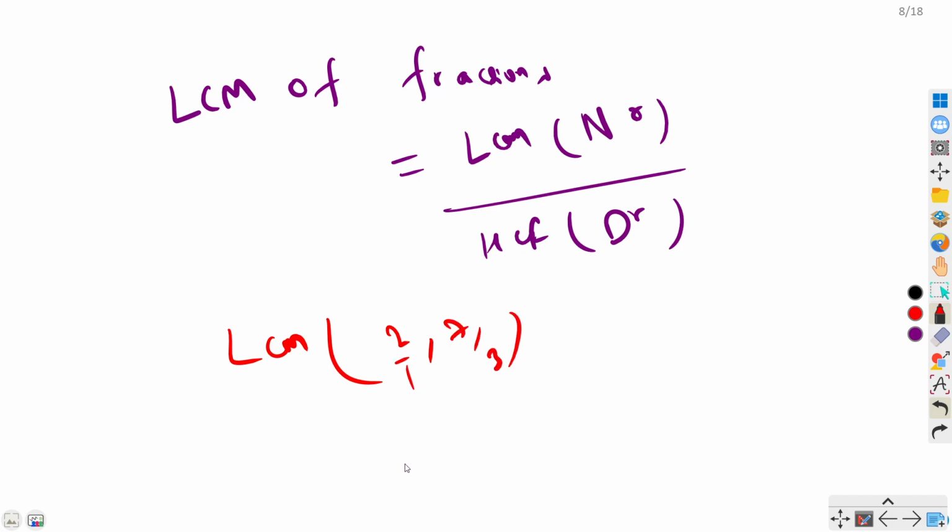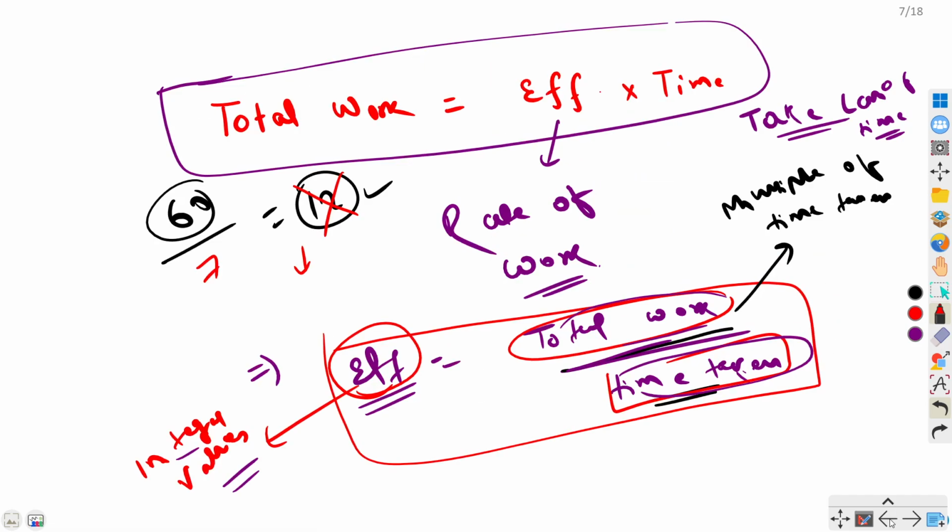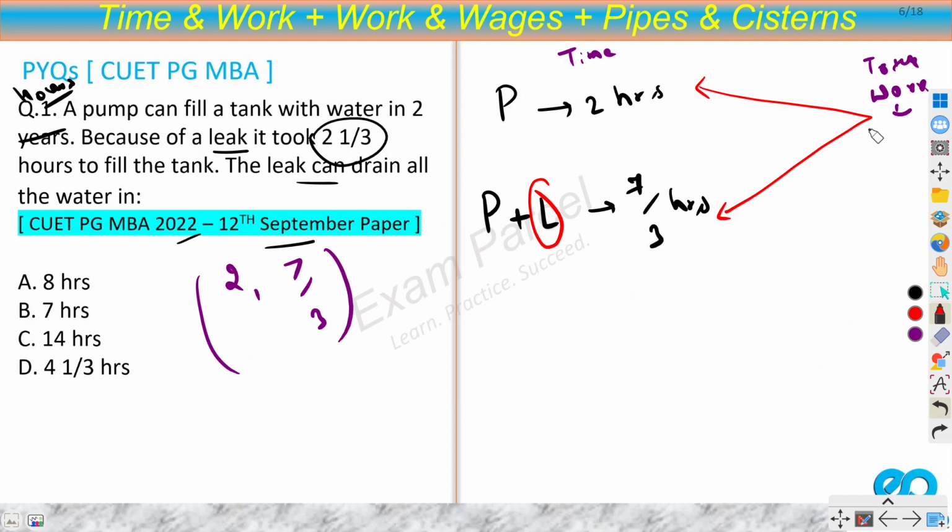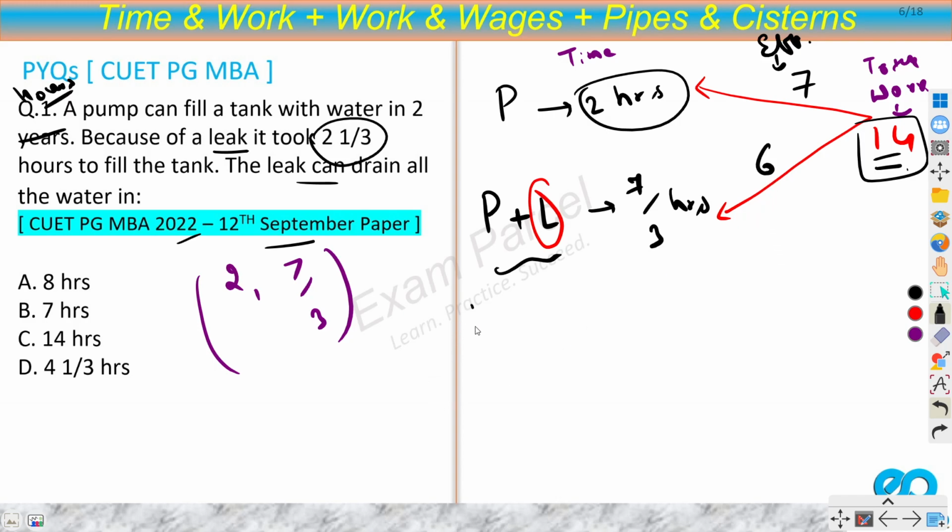Can I write 2 as 2 by 1? So LCM of numerators 2 and 7, that is 14, and HCF of denominators 1 and 3, that is 1, right? So I get 14. So 14 is my total work. Now by the formula, if I divide total work by time taken, then I'll get efficiency, right? So I will calculate the efficiency of both P and P plus L. So 14 by 2, that is 7. 14 by 7 by 3, so that is 14 into 3 by 7, that would be 3 into 2, 6. Okay. So P is 7, P plus L is 6.